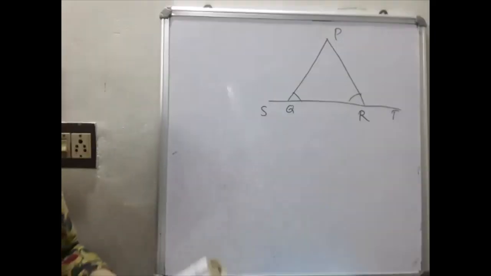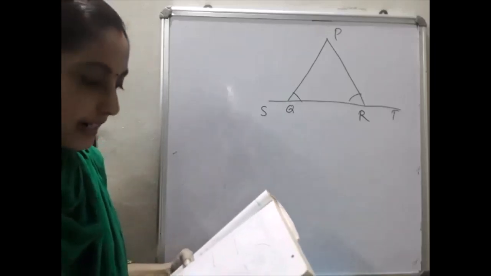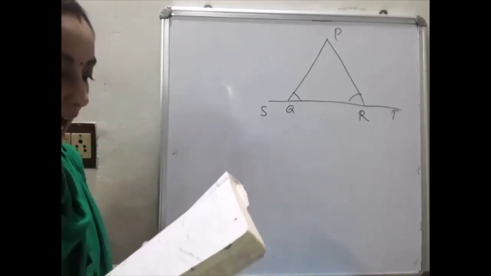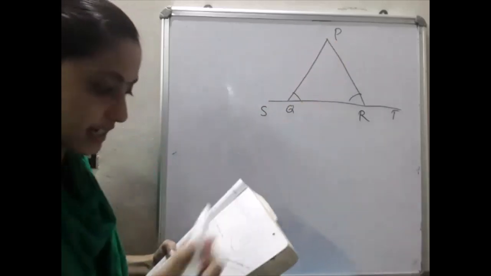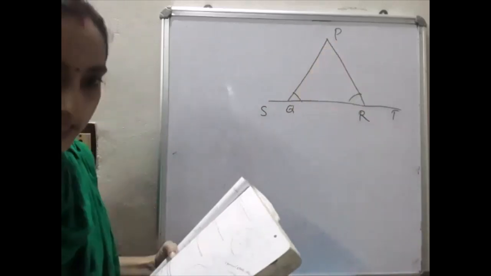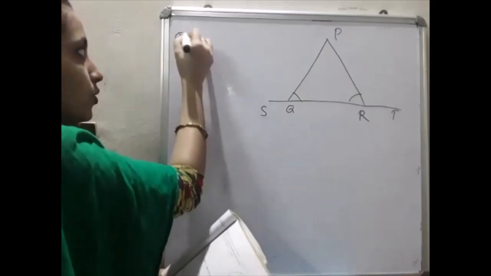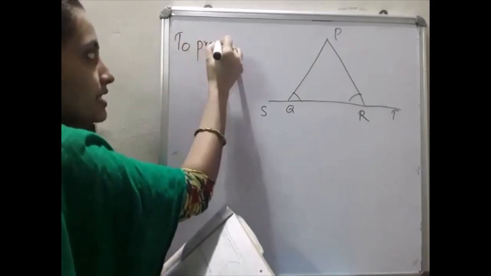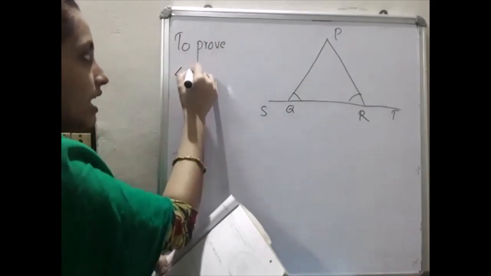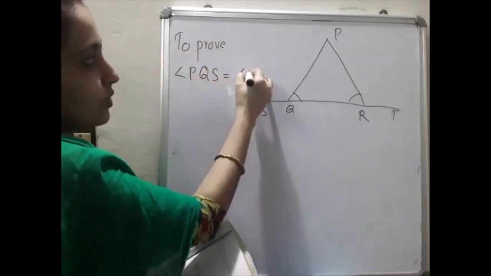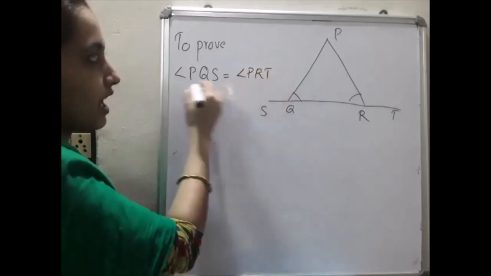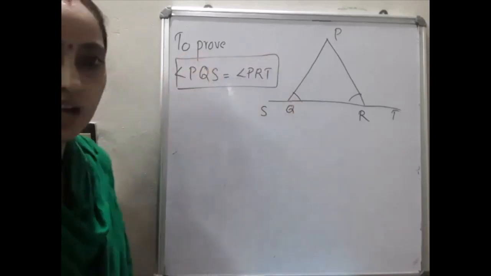Okay. Next is an exercise question, that is page number 97, third question. Angle PQR is equal to angle PRQ, that is given in the question. We want to prove, so what we have to prove is angle PQS is equal to angle PRT. This one we have to prove.